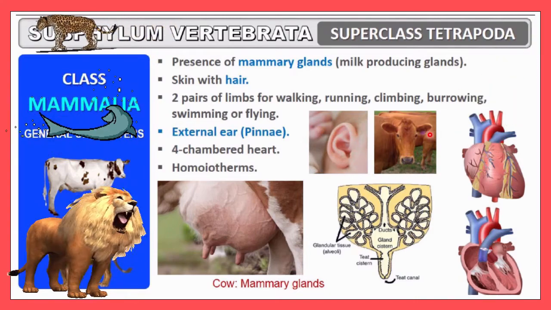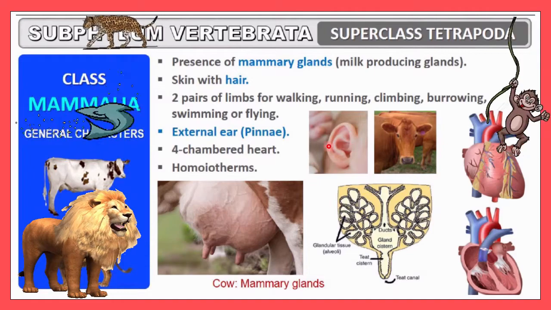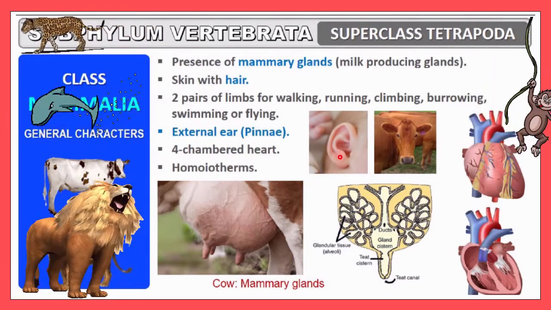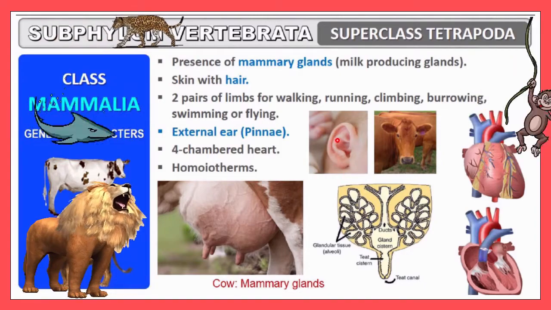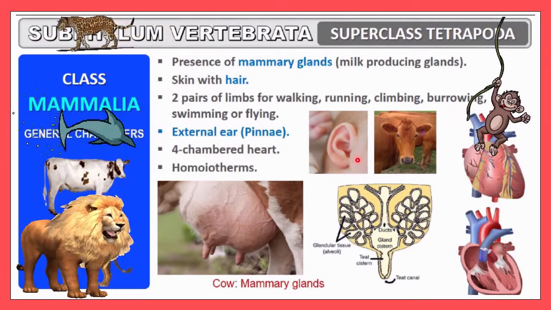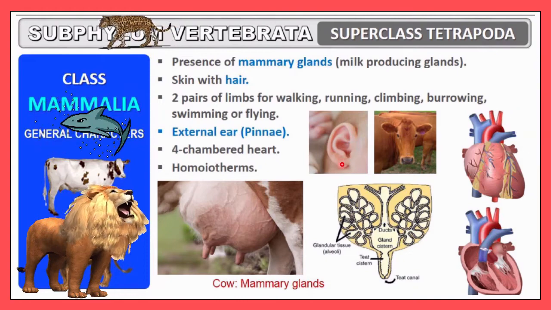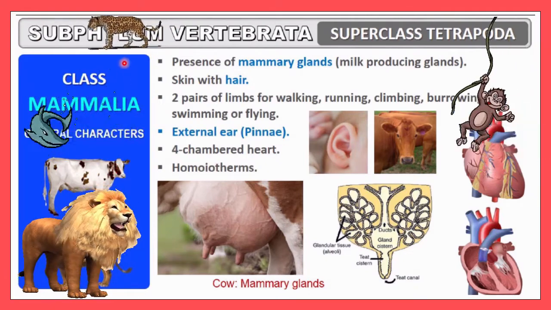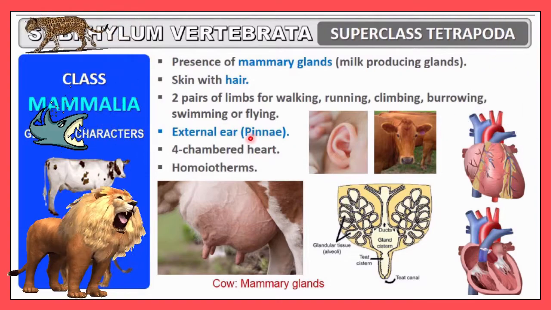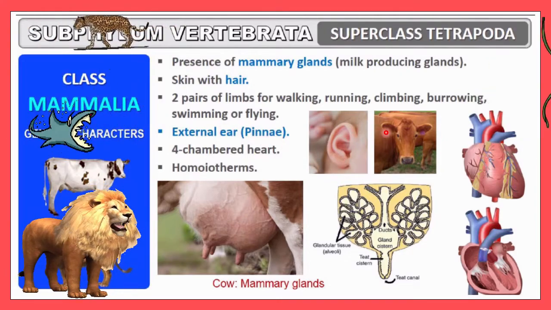Here you can see this is the external ear, which is absent in all the previous classes we have already discussed. So this external ear is called the pinna. So the pinna is a unique feature of this class. You can observe that each and every organism included in this class will have an external ear in the form of a pinna. You can see the photograph here.